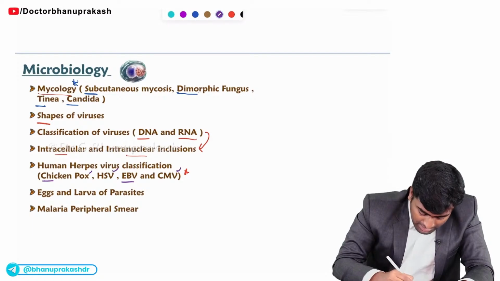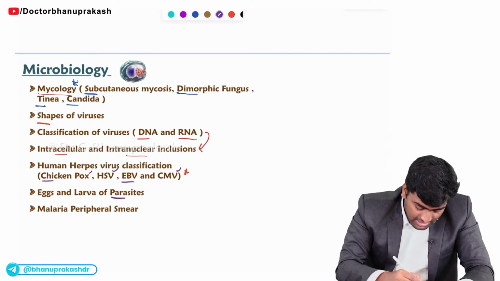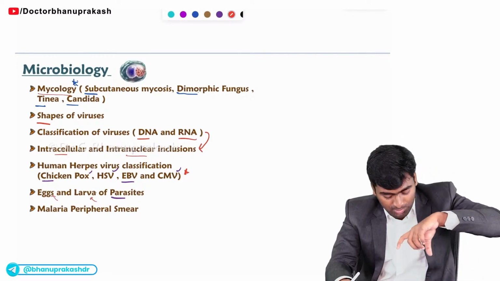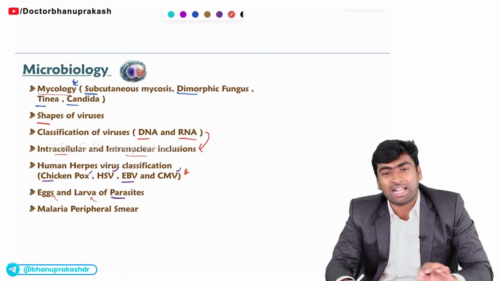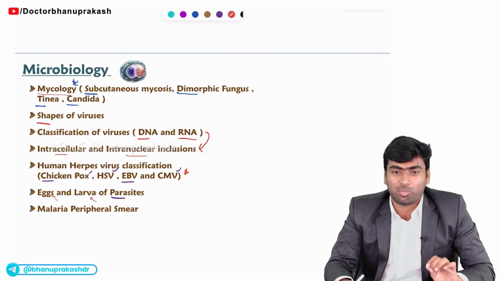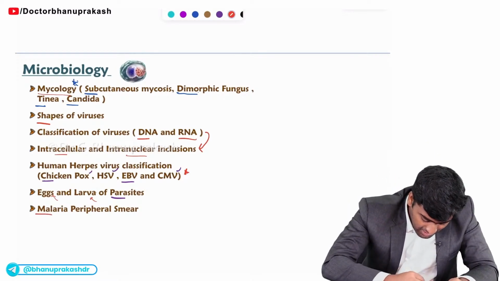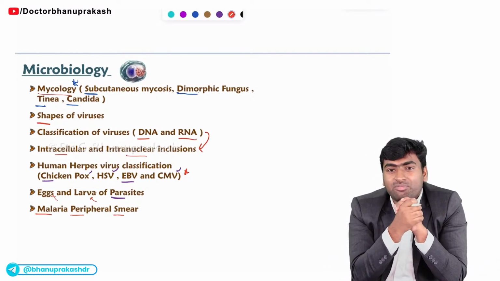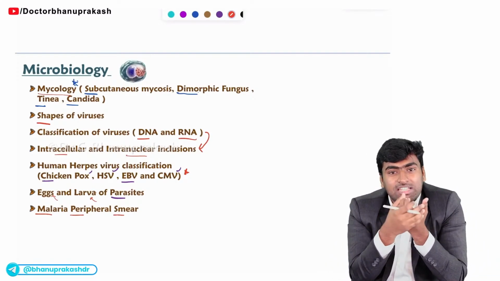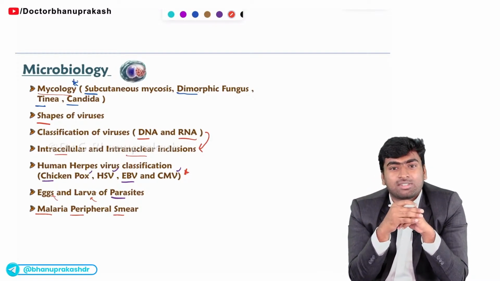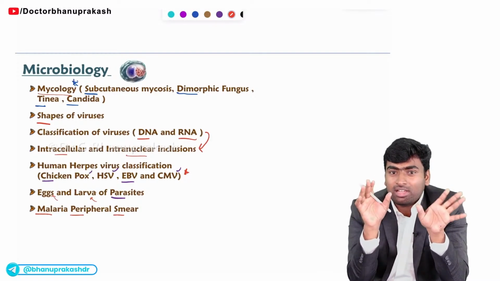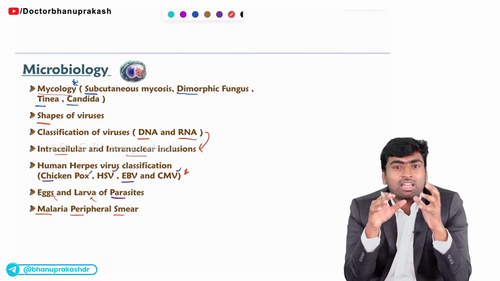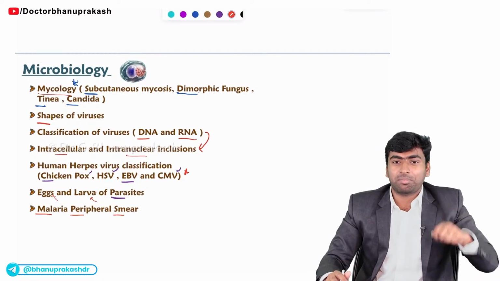Fine. And about parasitology, you need to know about the eggs and larvae. So how they look and which of the following is the exception. If you remember all these things, you will be able to get the maximum correct from microbiology. Fine. And the final one, it is what? It is the malaria peripheral smear. So you need to know how the different species of malaria look. The multiple rings in a case of falciparum, whereas others will show single rings. Okay, fine. And the banana shaped malaria parasite. So just remember the peripheral appearance of malaria. Okay. And these are the must-know and most important topics from the microbiology perspective.